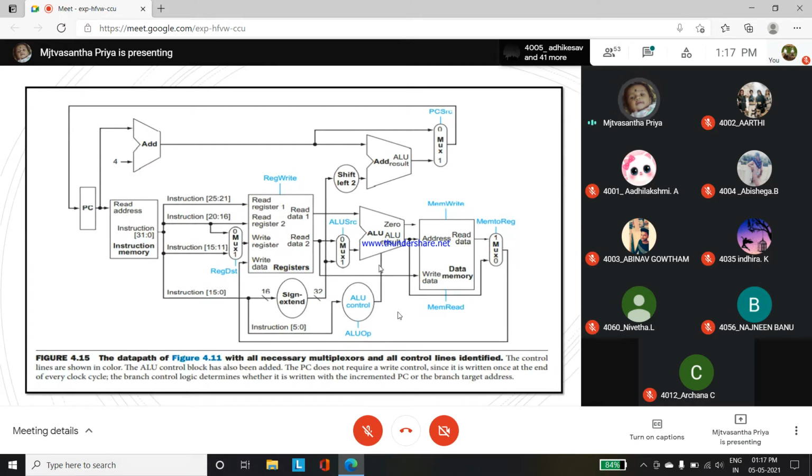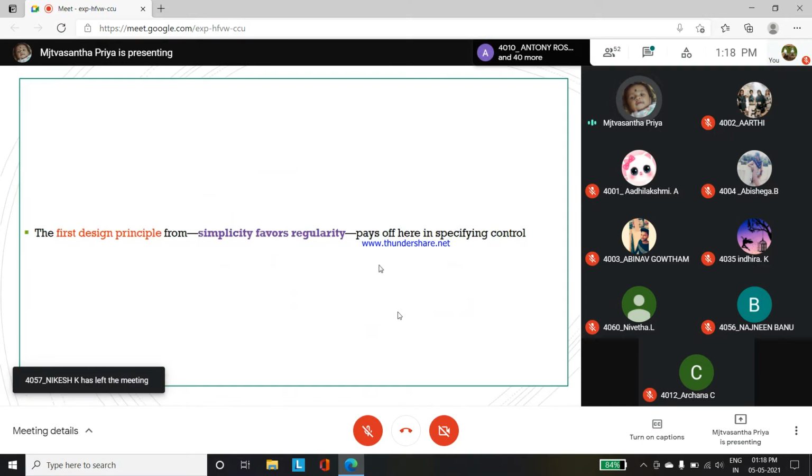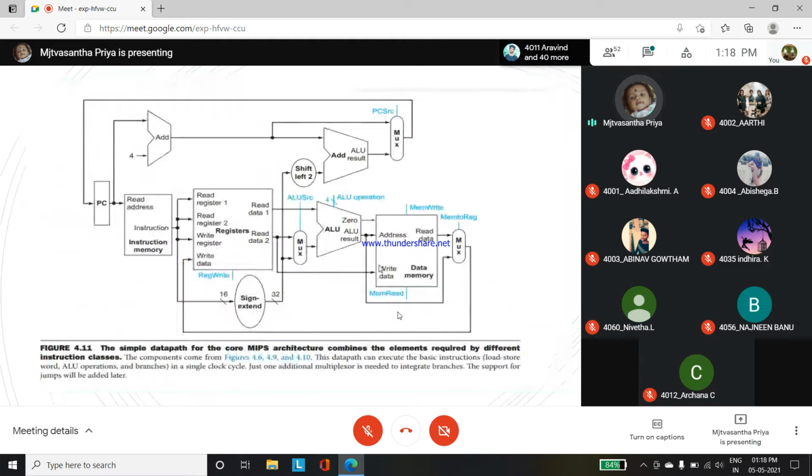All the multiplexers have two inputs, right? Two inputs. What does that mean? It requires only a control signal line. Next, in this data path, you can refer to section 4.11. In section 4.11 they have said this is the simple data path.